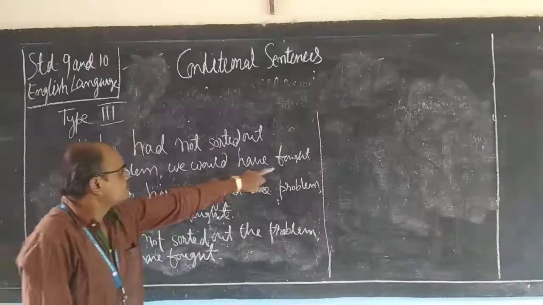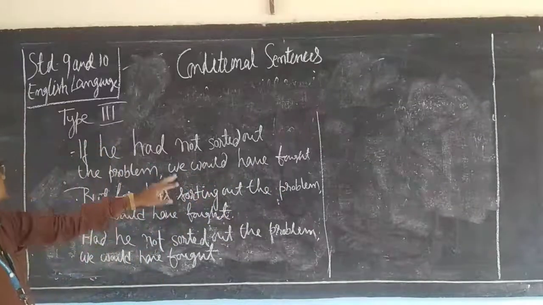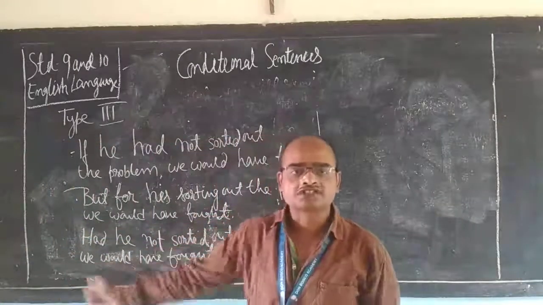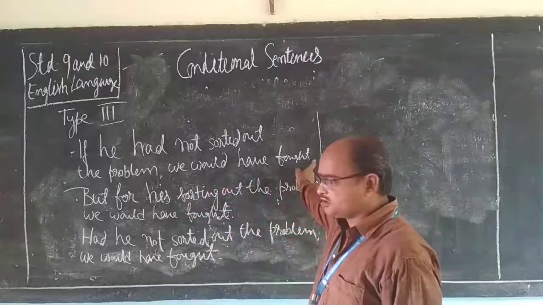So see, the sentence is: if he had not sorted out the problem, we would have fought.